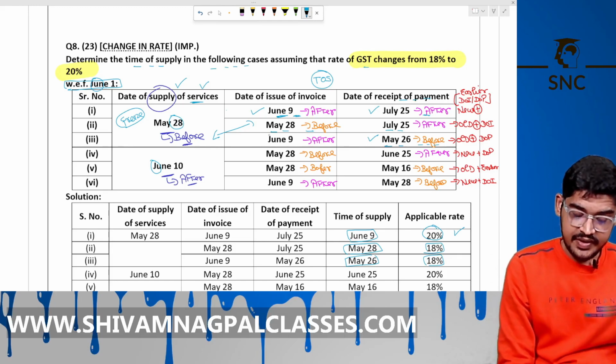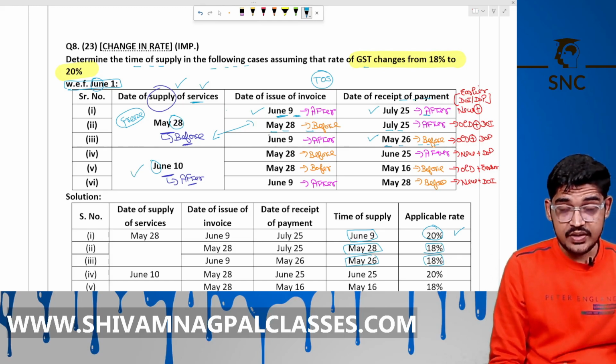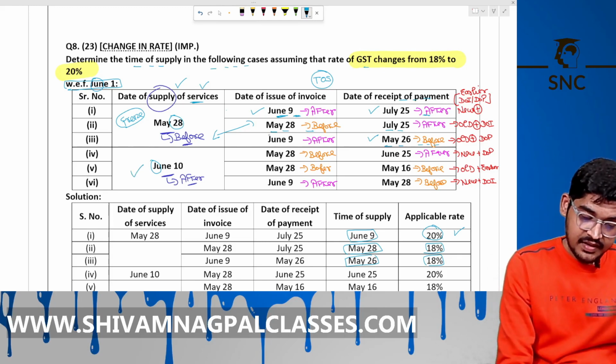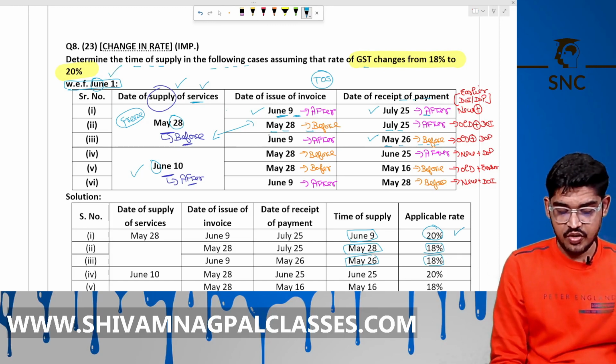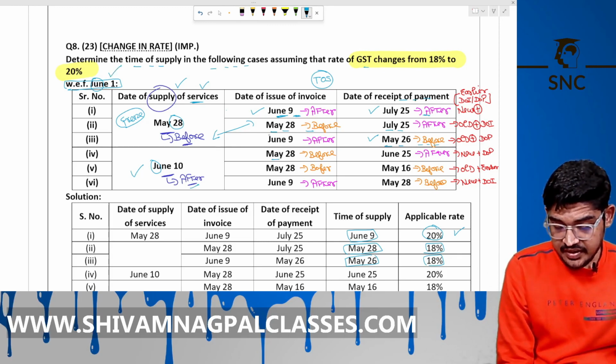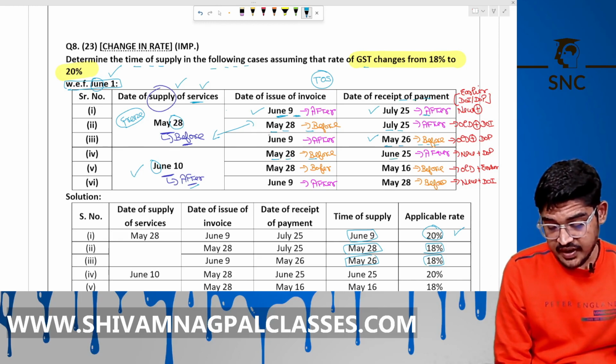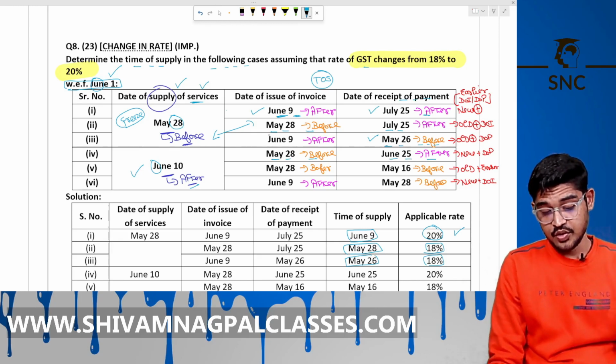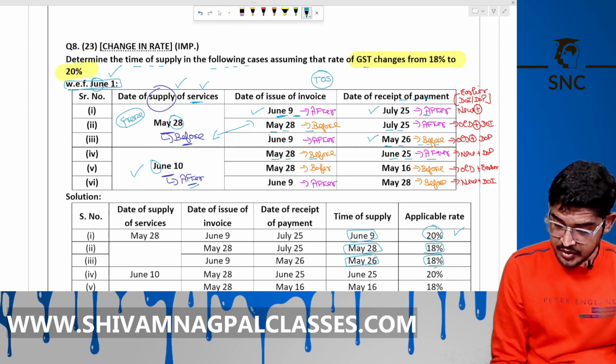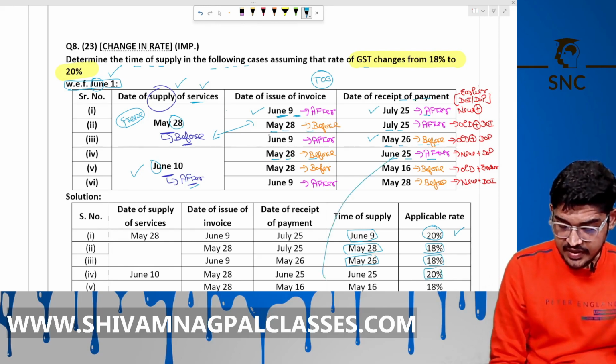Now 10th June is after the rate change. Now May 28 before and June 25 is after. Two after, take the new rate and the after date will be the TOS.